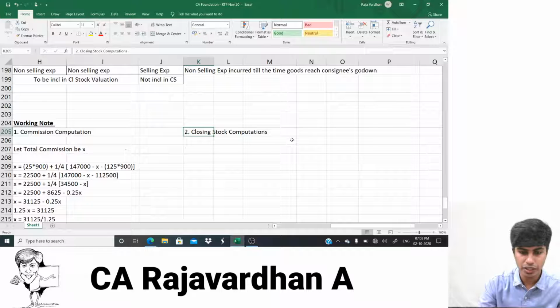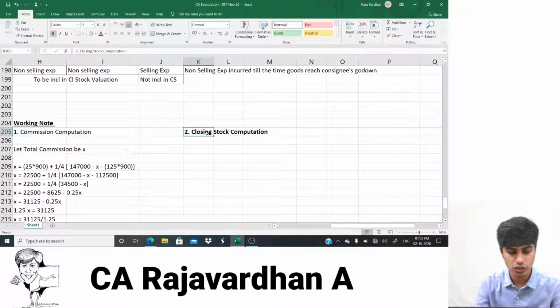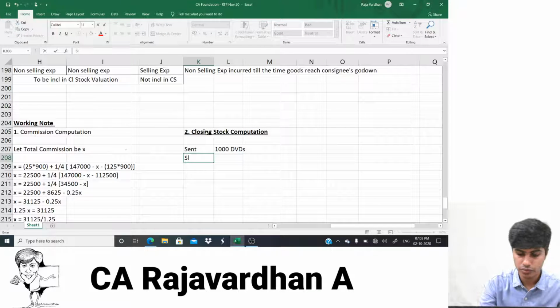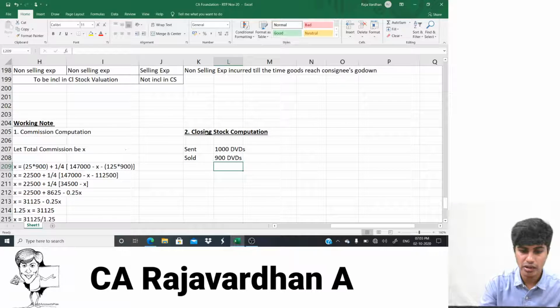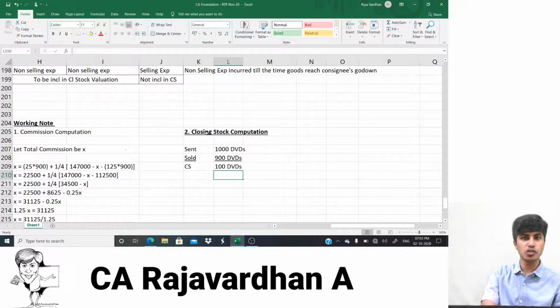Closing stock computation. Let's compute our closing stock now. In the closing stock computation, how many were sent? 1000 DVDs. Sold is how many? 900 DVDs. Remaining, closing stock. Closing stock is how much then? 100 DVDs. Now, how much is the expense for each of the DVDs is what we should find.